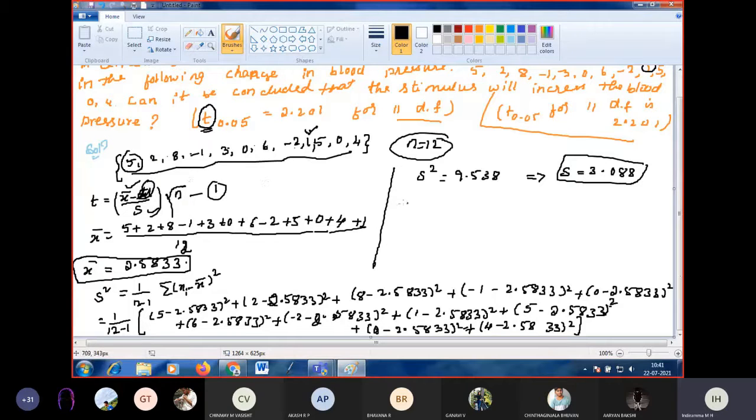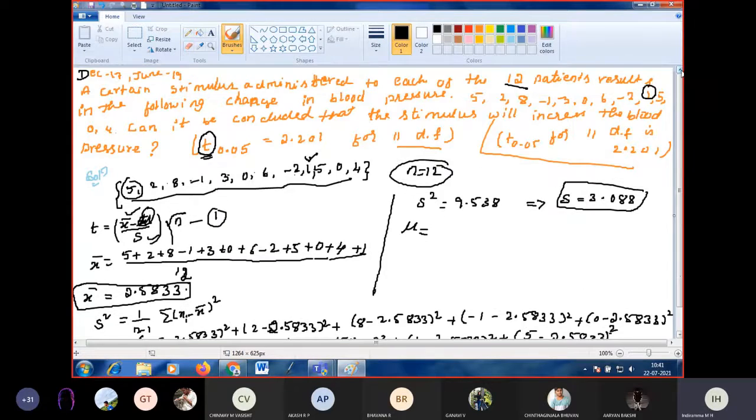What is mu? Anybody, can you tell me what is mu? How to find mu? You can read the question and tell me whether mu is given or not.